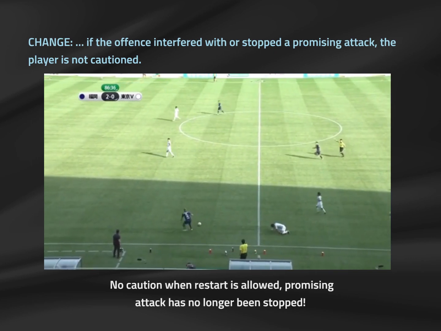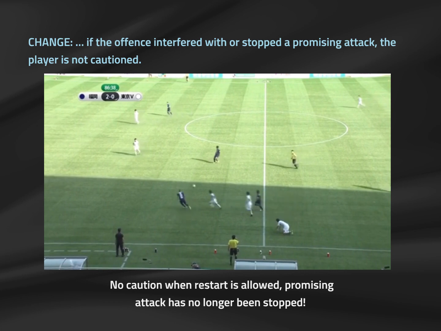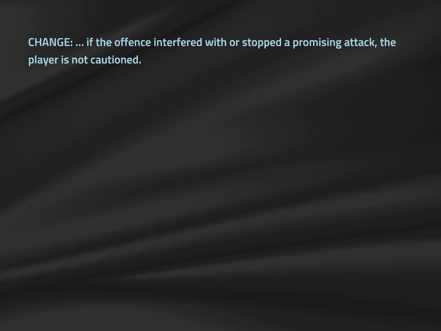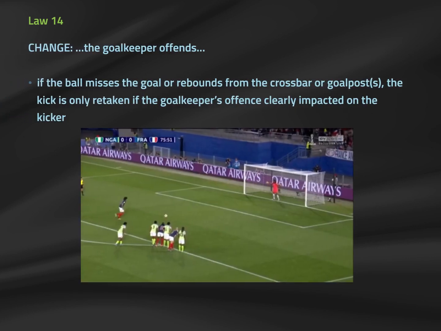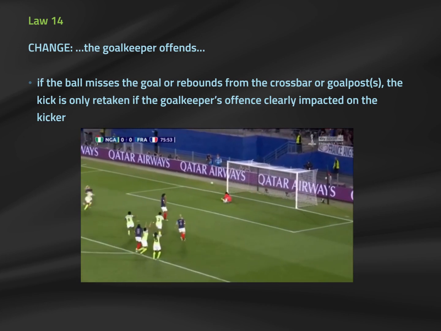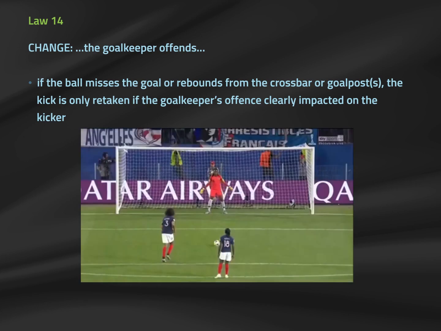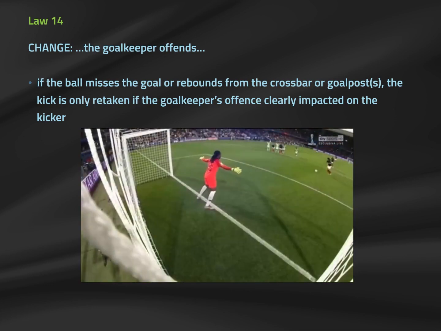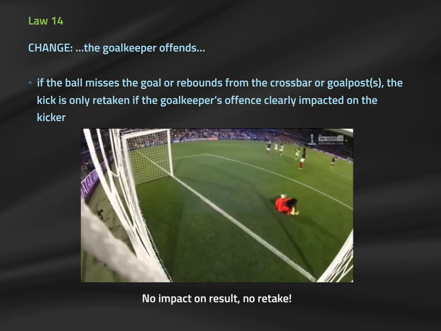This is to remain consistent in the downgrading of the offense when the promising attack is restored by the quick restart. Further clarification was made to Law 14 regarding goalkeeper offenses. We already covered some of this when we discussed Law 10 and the kicks from the mark tiebreaker. First, if the goalkeeper comes off the line early and the kicker misses the goal or the ball rebounds from the goal frame, IFAB has clarified that a retake is not given and the goalkeeper is not punished.